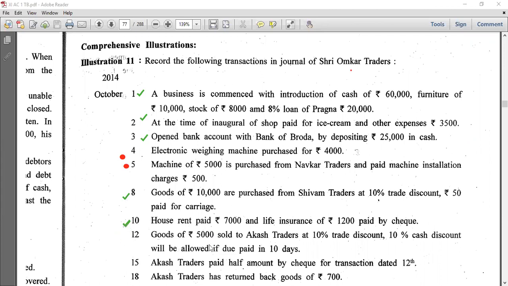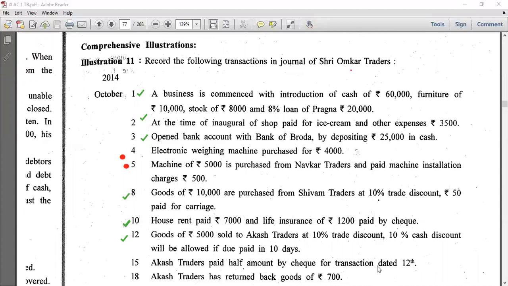Goods of 5,000 sold to Akash Traders at 10% rate discount and 10% cash discount will be allowed if paid in 10 days. So only in this transaction trade discount is given. So this transaction also can be solved by you. Akash Traders paid half amount by check for the transaction dated 12th. So the transaction was on 12th and within 10 days if we pay, we will get 10% cash discount.